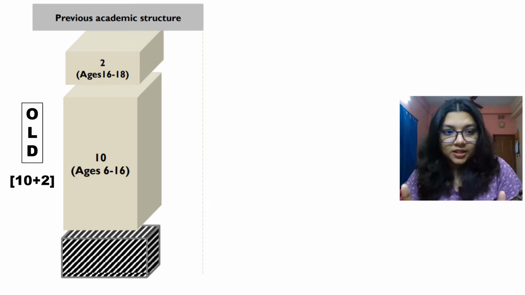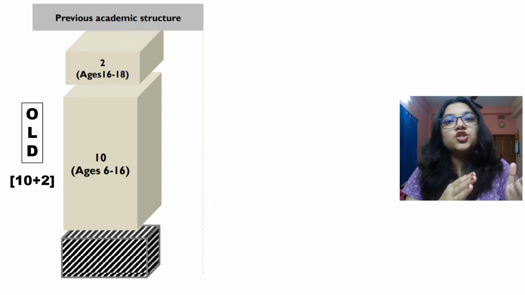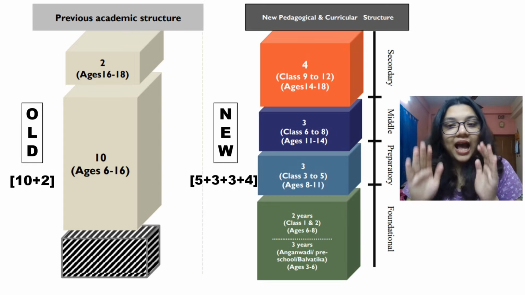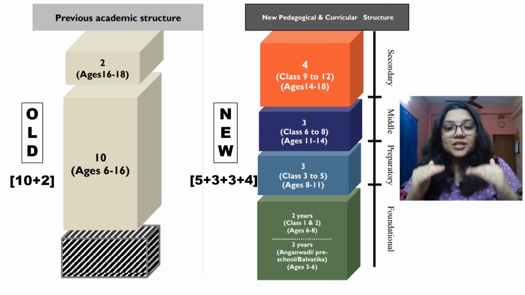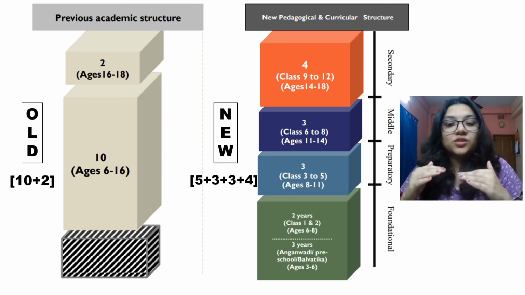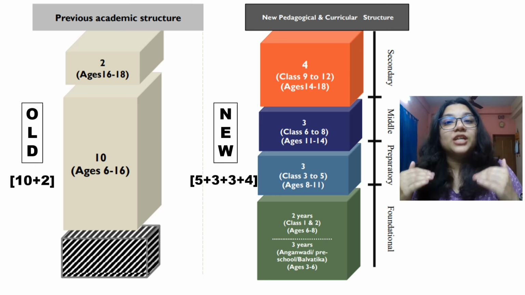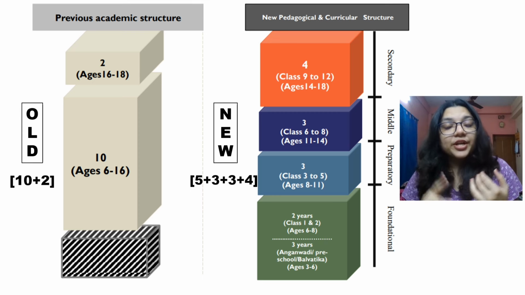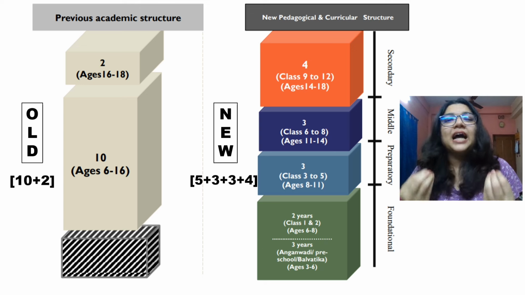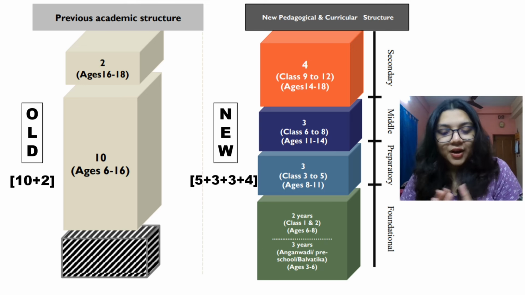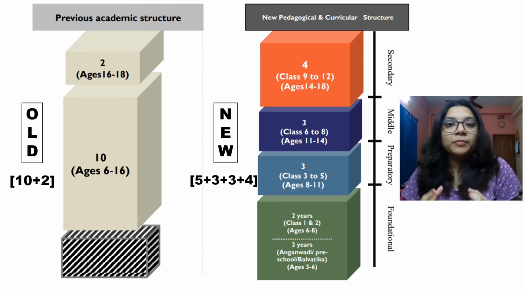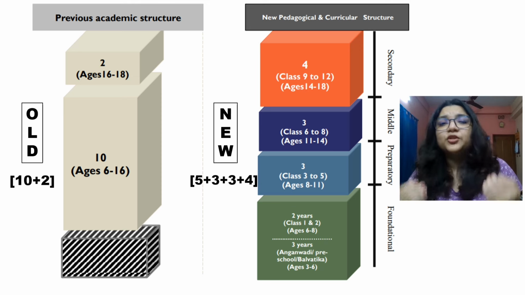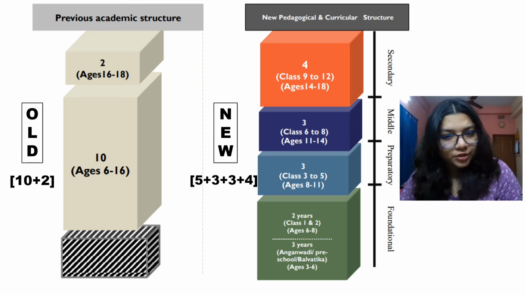The new pattern aims to break this up into different parts, so have a clear look at this. The first 3 years, that is ages 3 to 6, will fall under foundational studies. That is, they'll be studying under Anganwadi, preschools or Balvatika. In simple terms, what we call preschools or play schools, right? So children will be learning using different fun-based activities and all that. No kind of very formal education.